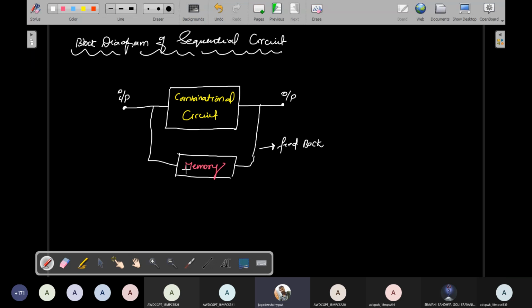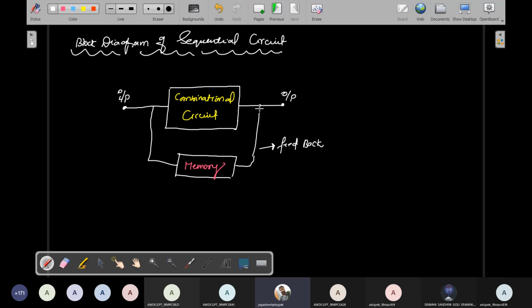This memory is always feedback. Why? Because if you give an input to this combinational circuit, we will get one output through this combinational circuit. Now the output you get from the output side is stored in this memory device.